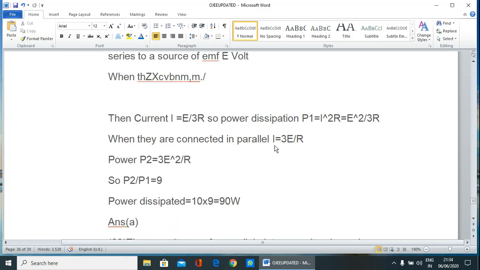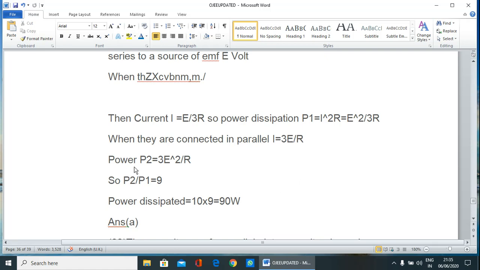That is current I is equal to 3E by R, because in case of parallel, the resistance is R by 3. So this 3 will go to upside, that is 3E by R.